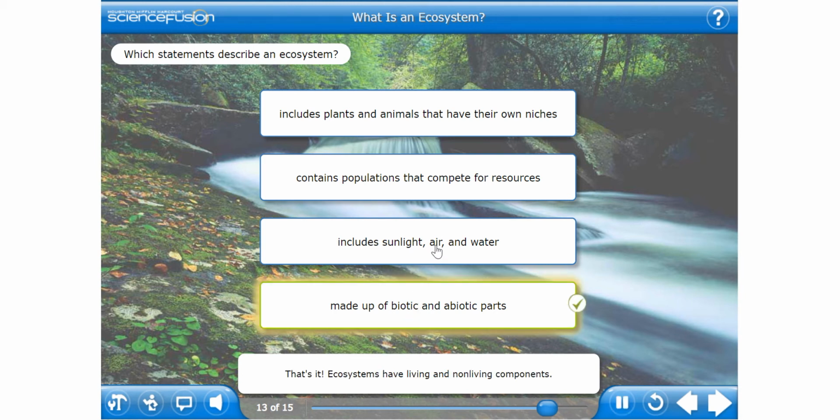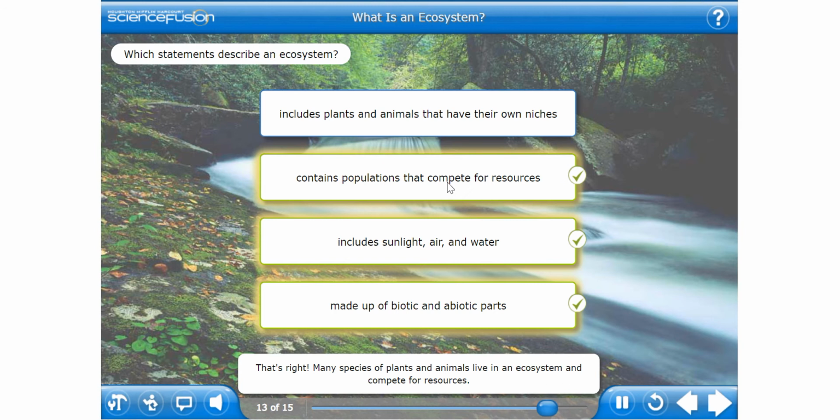That's it. Ecosystems have living and non-living components. Correct. These are 3 abiotic factors that most living things need to survive. That's right. Many species of plants and animals live in an ecosystem and compete for resources. You've got it. The plants and animals in an ecosystem are suited for the specific conditions there.